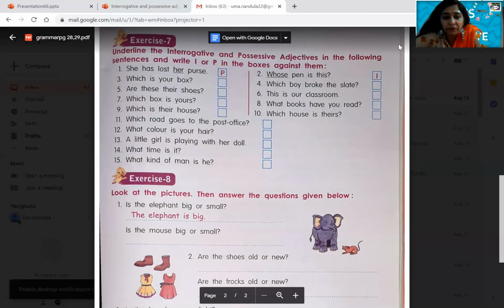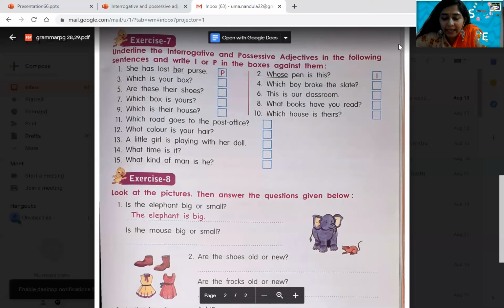Fifth one, are these their shoes? Whose shoes? Their shoes. So what comes here? P. Even though it is a question, here a possessive adjective comes. And the sixth one, this is our classroom. Whose classroom? Our classroom. So it is again P. Put P in the box. Seventh one, which box is yours? It's very clear. After which, a noun is followed. So definitely it is an interrogative adjective. So put I over there.